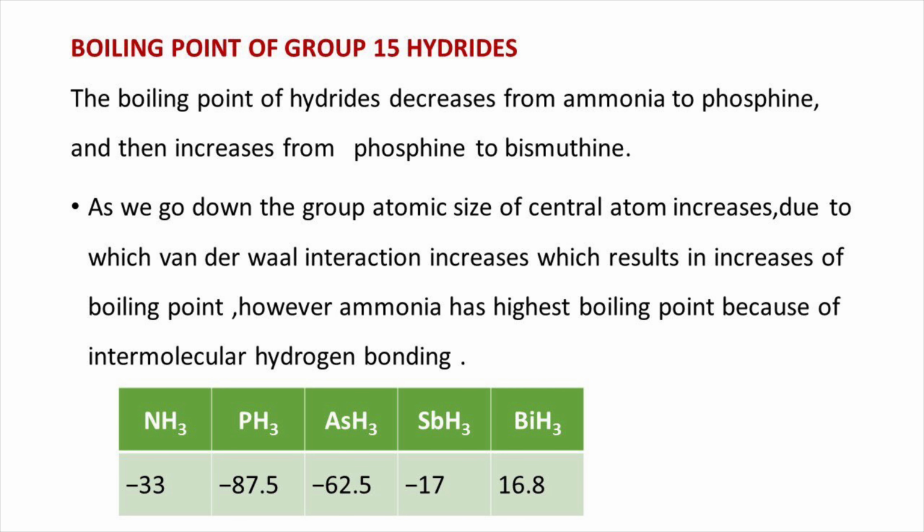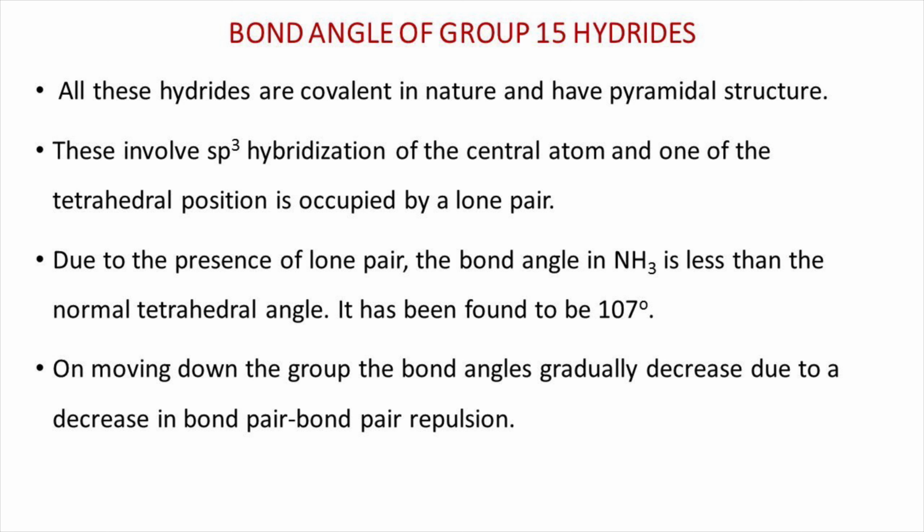All these hydrides are covalent in nature and have pyramidal structure. This involves sp3 hybridization of the central atom and one of the tetrahedral positions is occupied by a lone pair. Due to the presence of the lone pair, the bond angle in ammonia is less than the normal tetrahedral angle. It has been found to be 107 degrees.